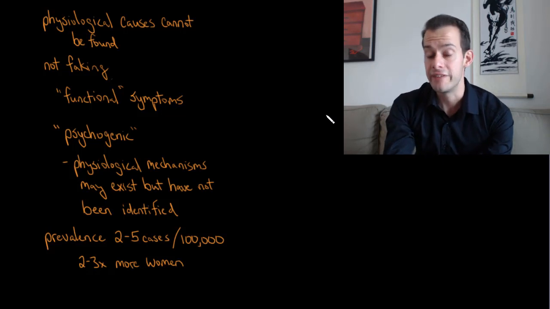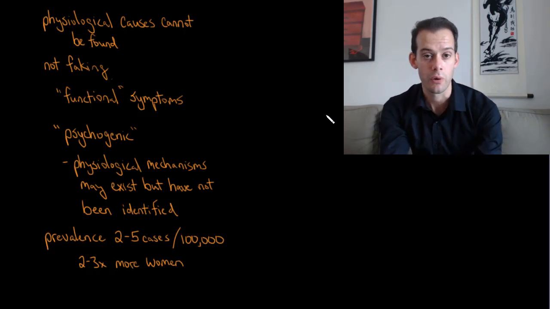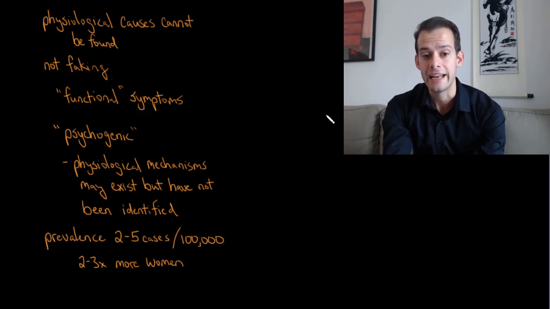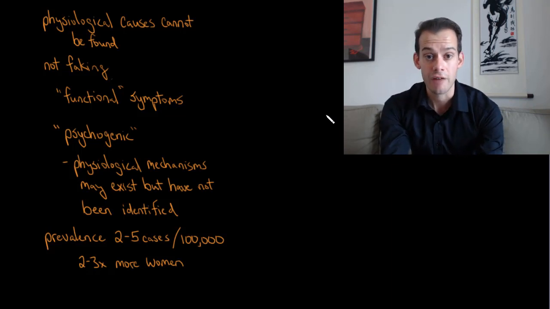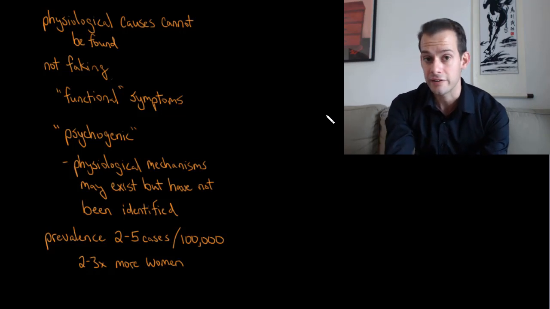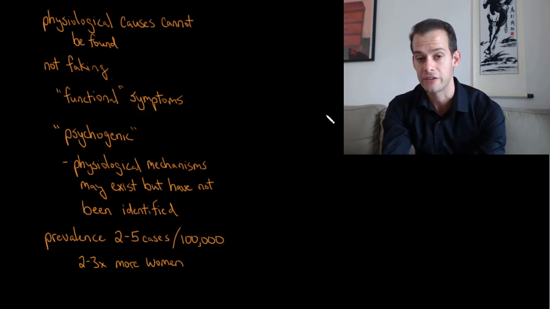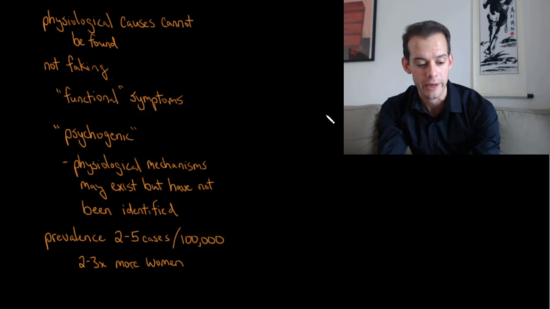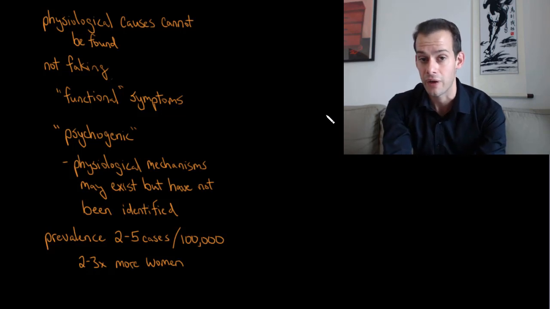And so there are previous conditions that used to be considered to be psychogenic, and yet over time we then discover some physiological mechanism. So for things like stomach ulcers, which I talked about in the stress and health unit, those were considered to be resulting solely from stress, and then it turns out we find the more physiological explanation, this bacteria, Helicobacter pylori, and now we have a physiological explanation.